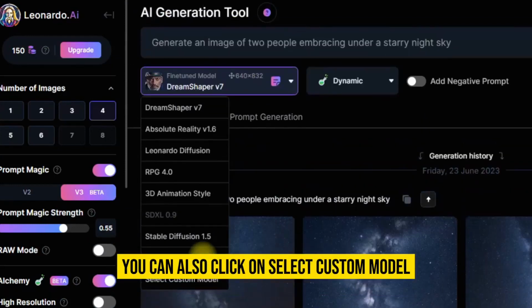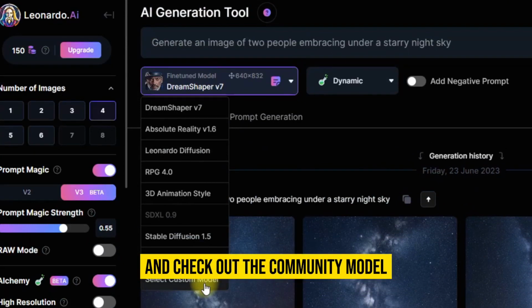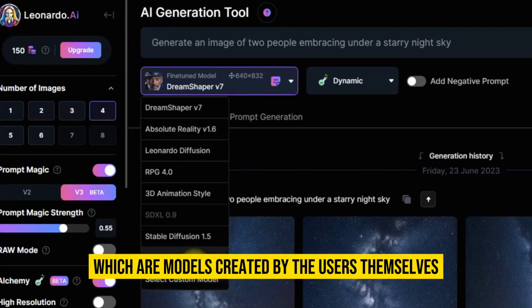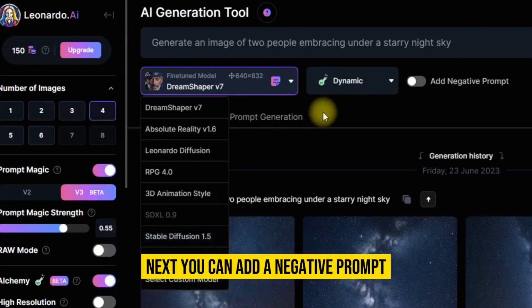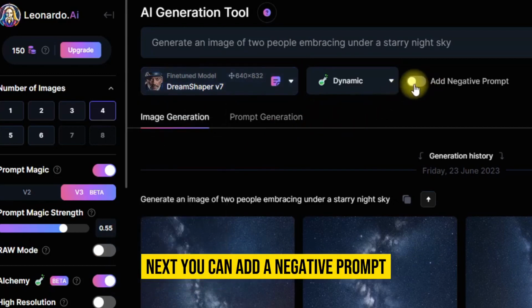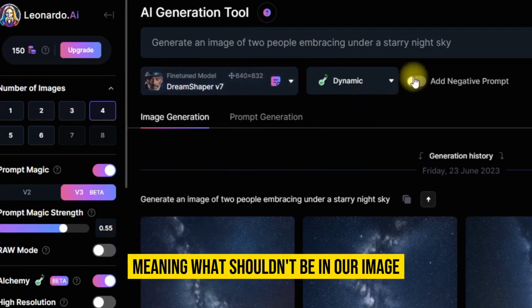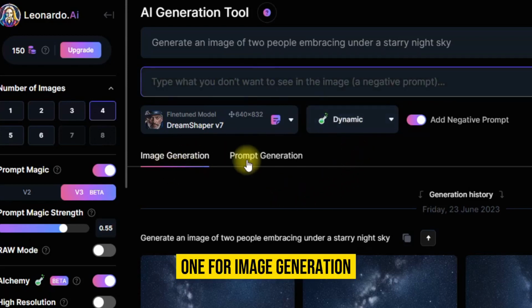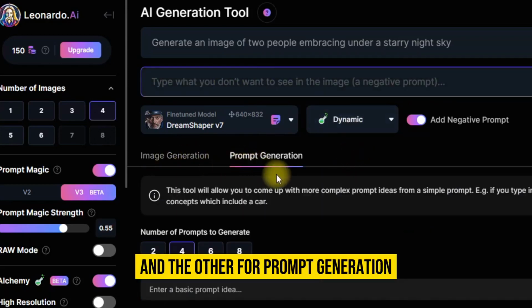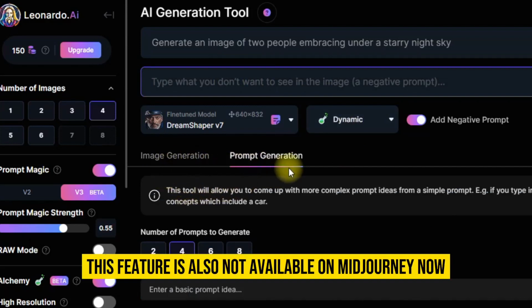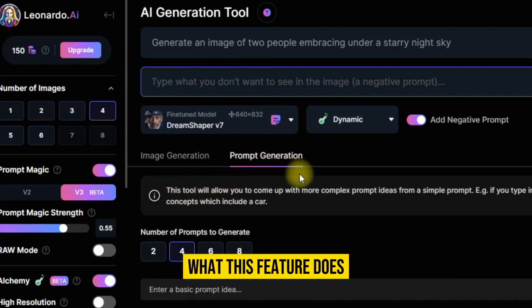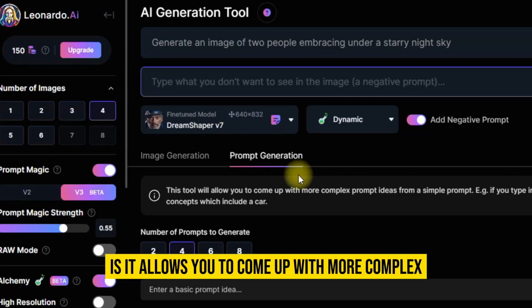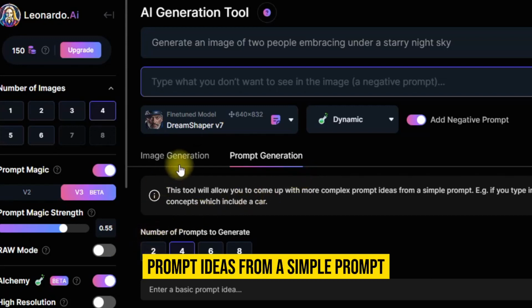You can also click on Select Custom Model and check out the Community Model, which are models created by the users themselves. Next, you can add a negative prompt, meaning what shouldn't be in our image. At the bottom of the page, there are two tabs, one for image generation and the other for prompt generation. This feature is also not available on Midjourney.